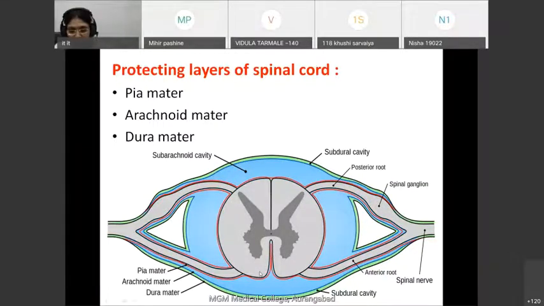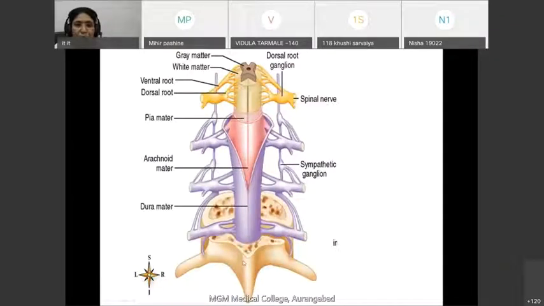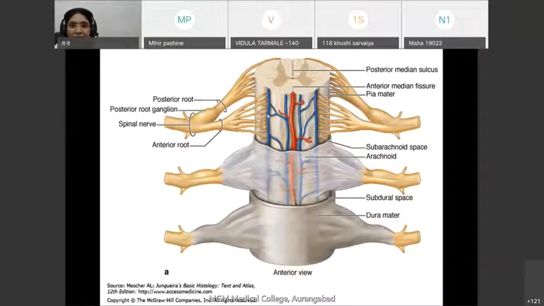Let us see how these membranes cover and what is their extent. Now this is the vertebral column, and in the innermost part is the spinal cord, which is covered by pia mater, arachnoid mater, and dura mater. Similarly, here also you can see the pia mater, arachnoid mater, and dura mater. Thus, the spinal cord is covered by three protective membranes. Let us see in brief about each membrane.